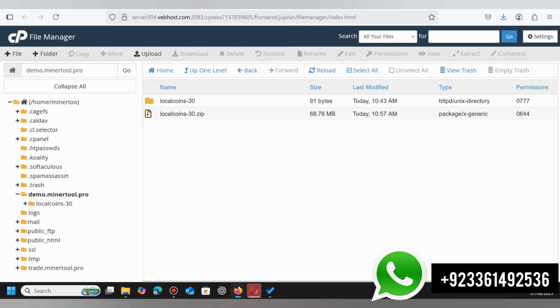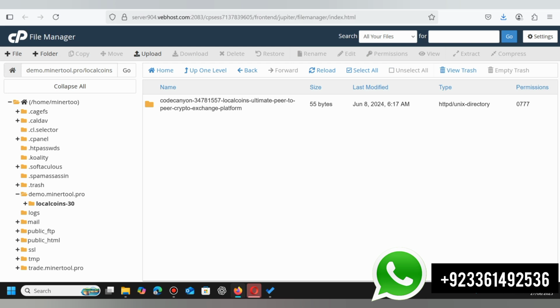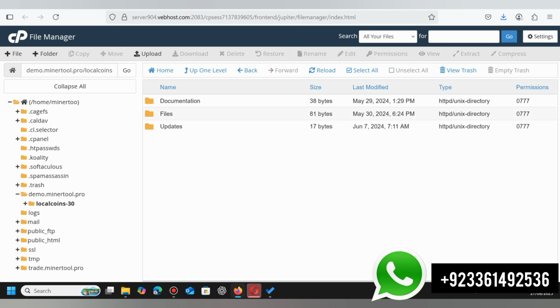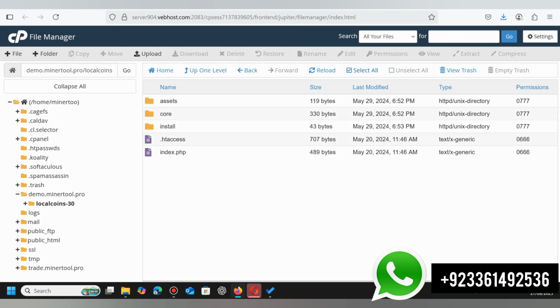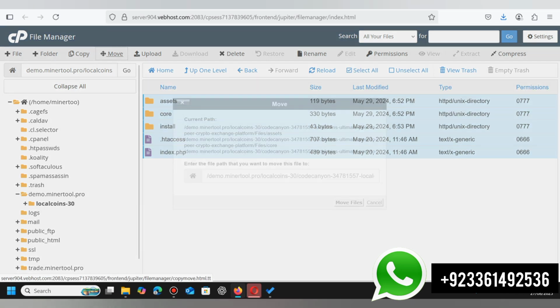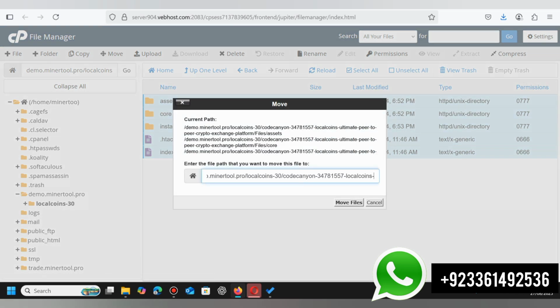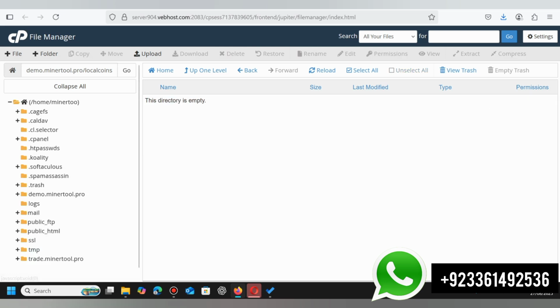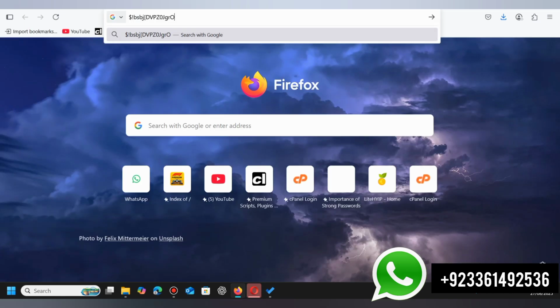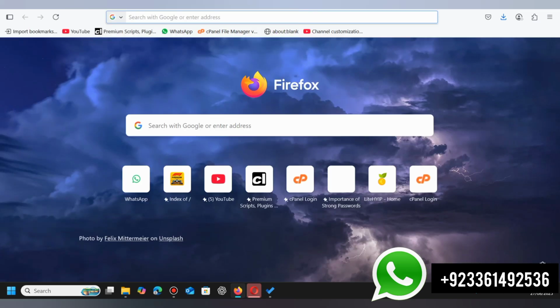So open the script file that we extracted, and here are all the files. So open the files and select all the files and move the files to the domain name. So all the files are moved successfully. So open a new tab and enter your domain name.